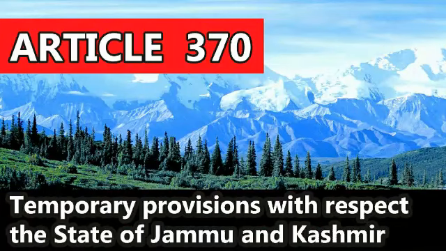Next, Article 370. It deals with the special provision or special status to the state of Jammu and Kashmir. It comes under Part 21 of the Constitution, which deals with temporary, transitional and special provisions.